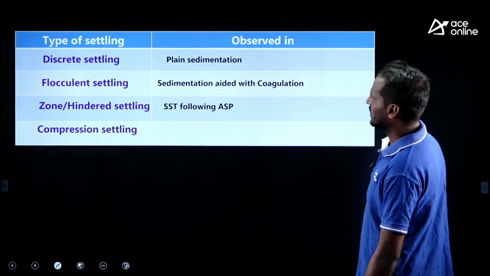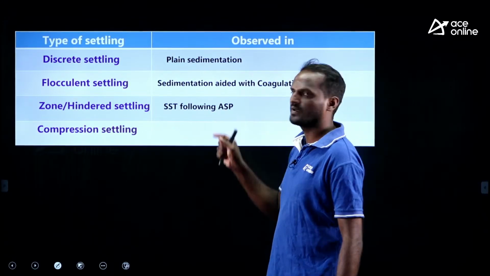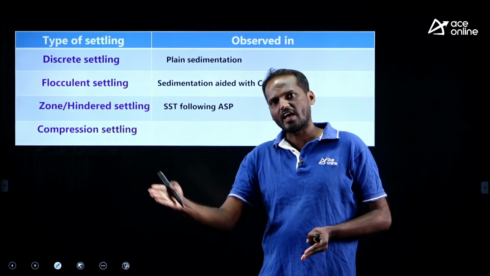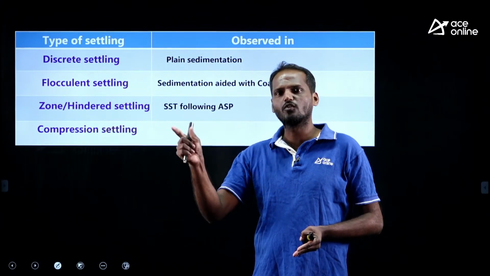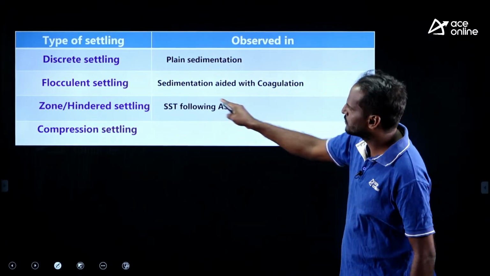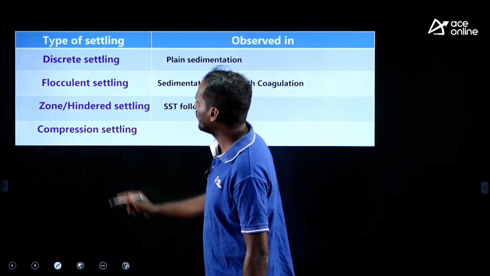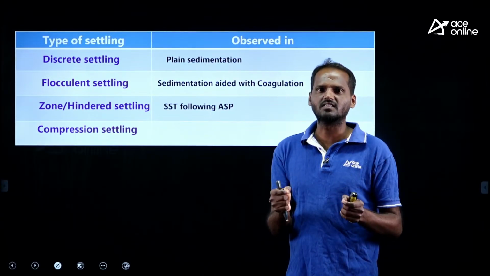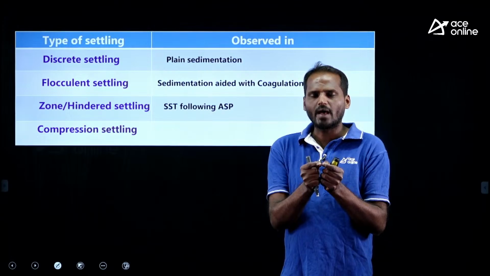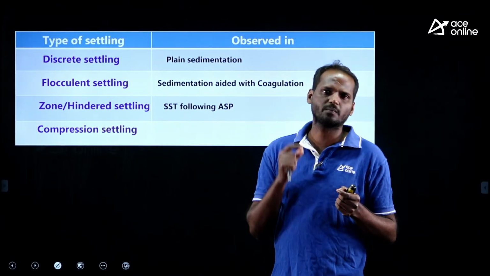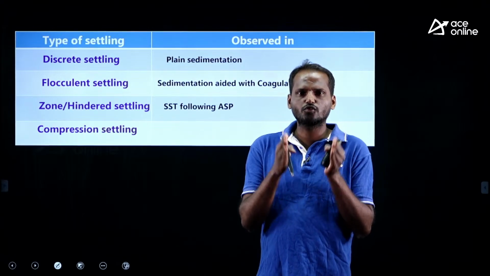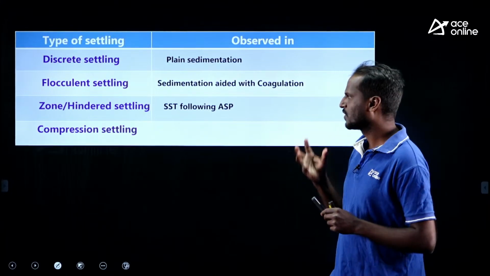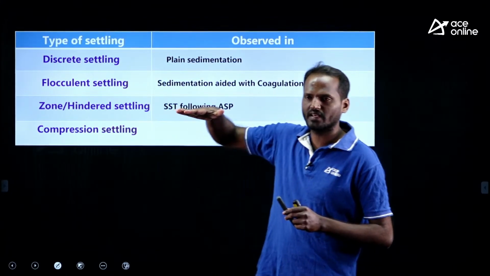Where can you observe hindered settling? You can observe it in the secondary settling tank following the ASP. After the aerator in the activated sludge process, the effluent from the aeration unit goes to the secondary settling tank, in which you observe zone or hindered settling. What is compression settling? In compression settling, the concentration is very high, and physically we can't see any gap between the particles. When the particles are in physical contact with each other, compression occurs.